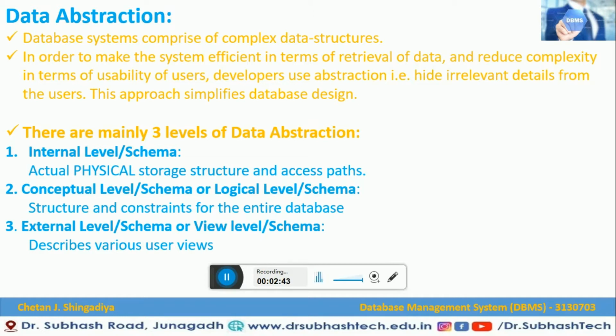And the third one is external level or a schema or a view level. When we are going to describe the various user views, that is nothing but an external level or a schema or a view level or a schema. So friends, this is the brief description of data abstraction, in that we describe the internal level, conceptual level and external level schema for a data abstraction. Let us see each one in detail.